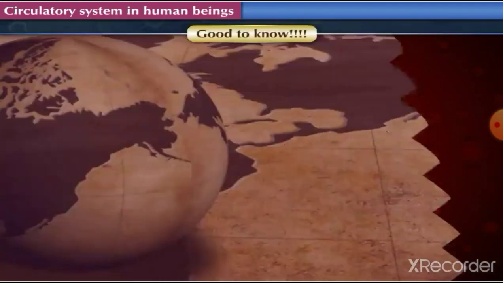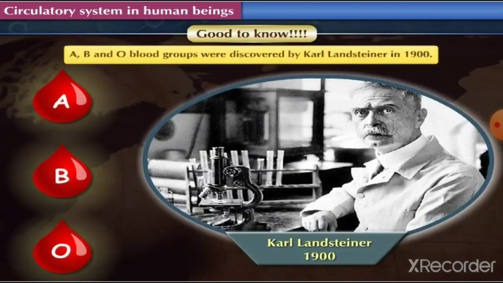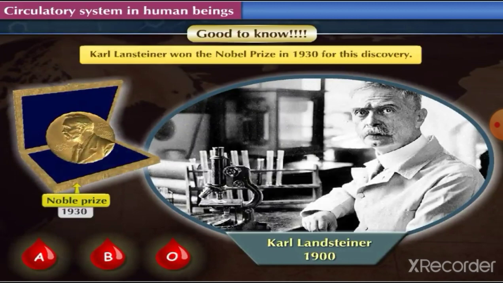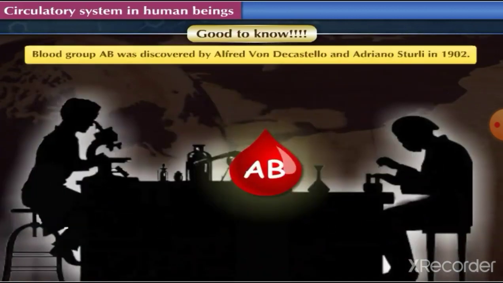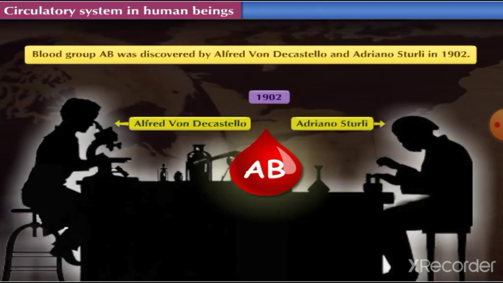Good to know. A, B, and O blood groups were discovered by Carl Landsteiner in 1900. He won the Nobel Prize in 1930 for this discovery. Blood group AB was discovered by Alfred von Decastello and Adriano Sturli in 1902.